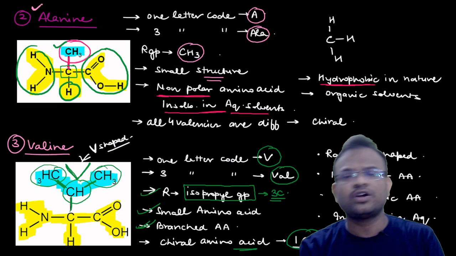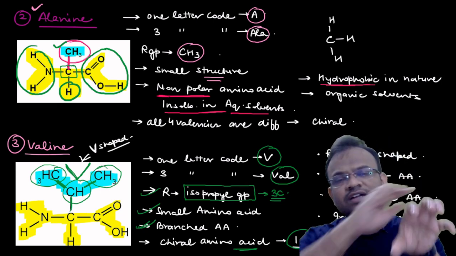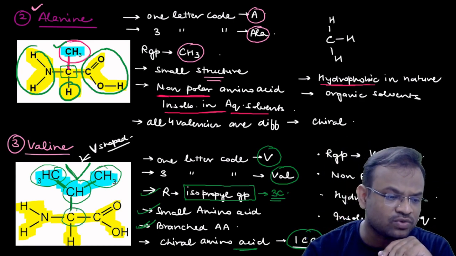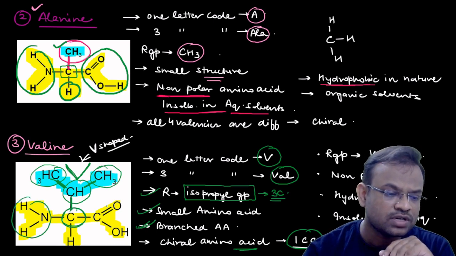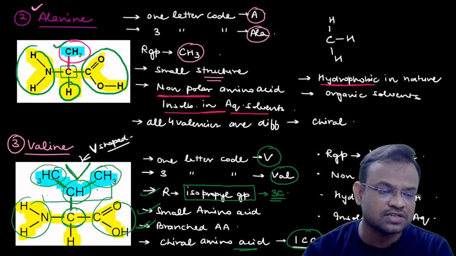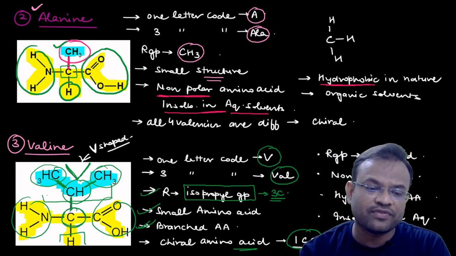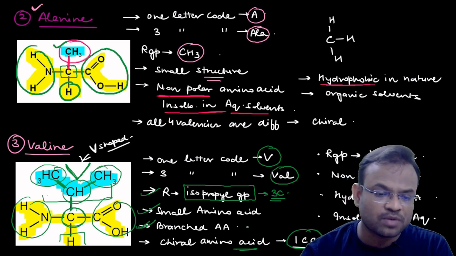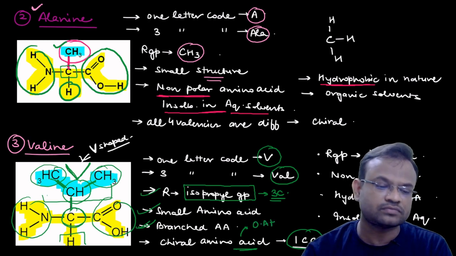What do I mean by 1 chiral carbon? At only one carbon you can say that the entire valencies are different. So in case of valine also, this is the carbon where all valencies are different. Check out NH2, COOH, this is CH3, CH3, CH3, and this is hydrogen. Now if there is 1 chiral carbon, you can definitely say that it will show optical activity, isn't it? So optical activity will be present. Optical activity is present. Okay.